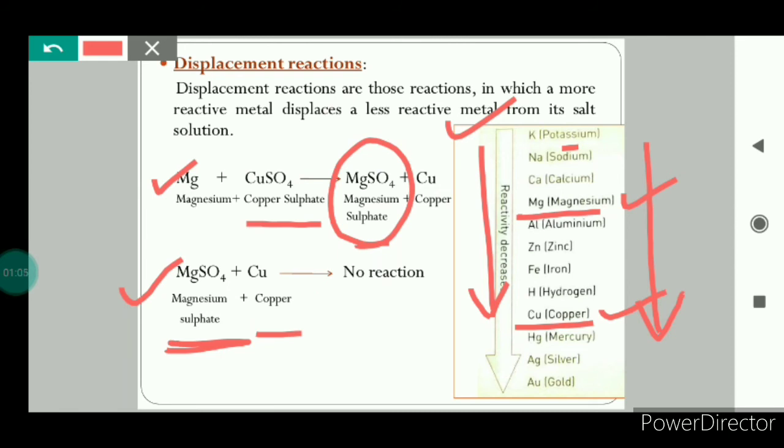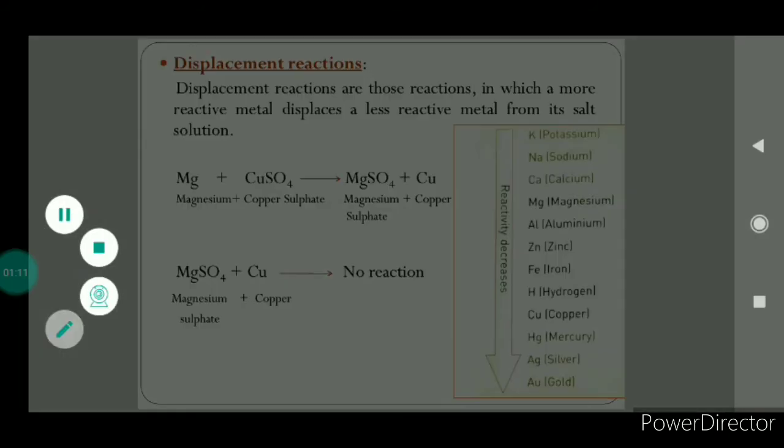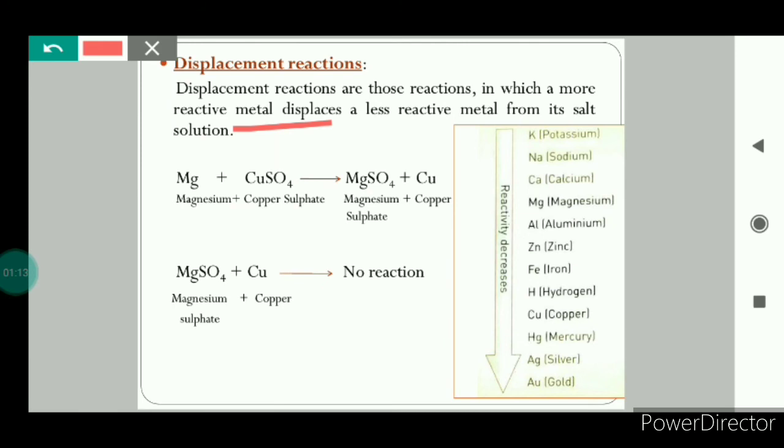So with the help of these two reactions, we have understood that displacement reactions are those reactions in which a highly reactive metal displaces a less reactive metal from its salt solution. And displacement reactions also occur in the case of many non-metals. The more reactive non-metals displace less reactive non-metals from their salt solutions. So this was all about displacement reactions.